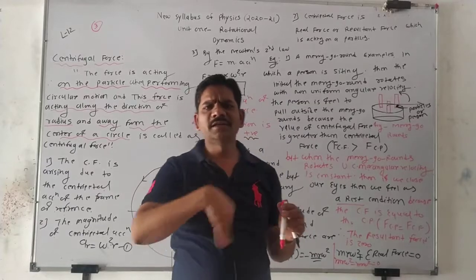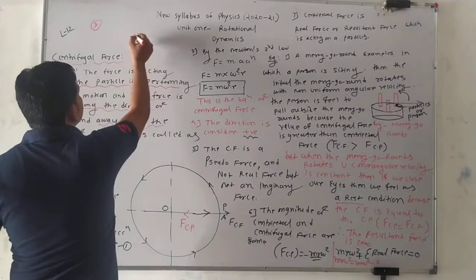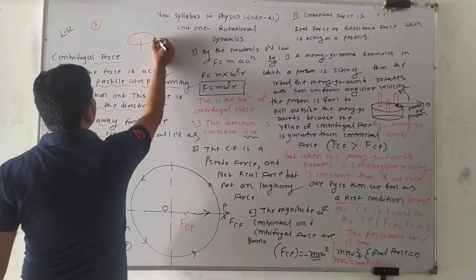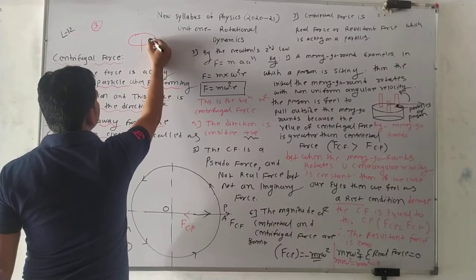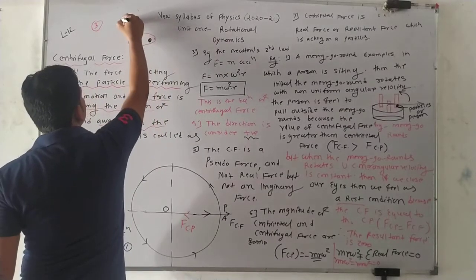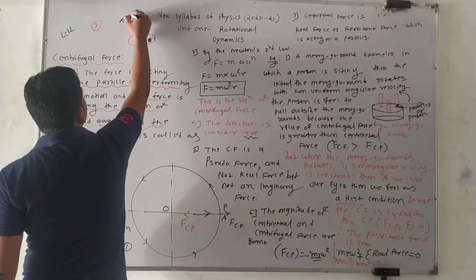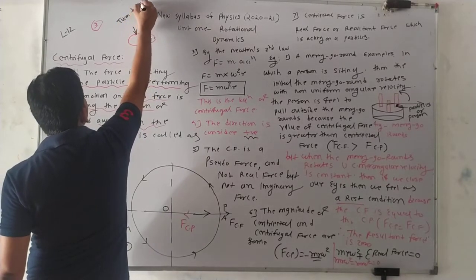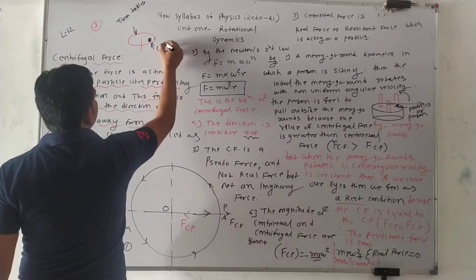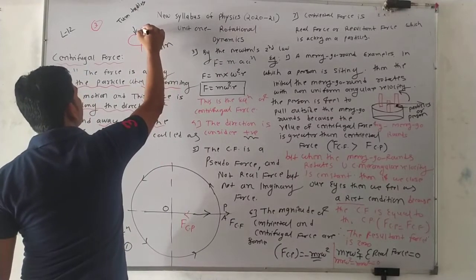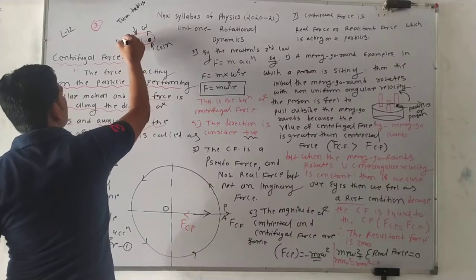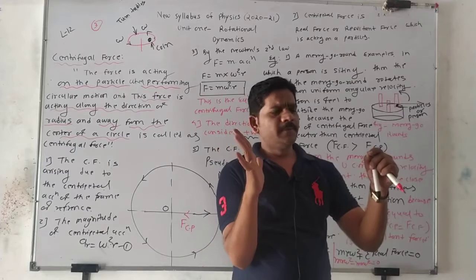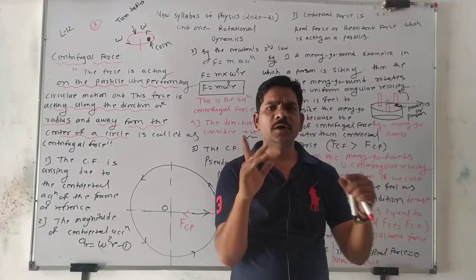Turntables. Suppose this is the turntable and this is the center. If you place a coin here on the turntable and the turntable rotates in the anti-clockwise direction, the coin moves away. Why does this coin move away?